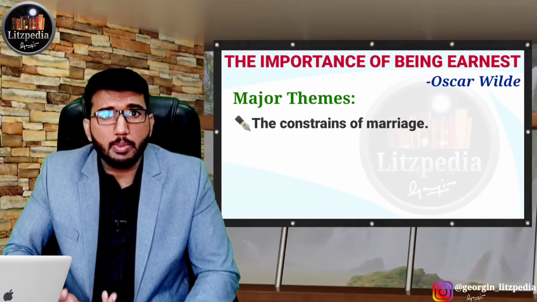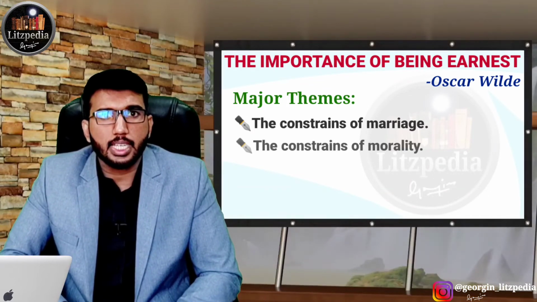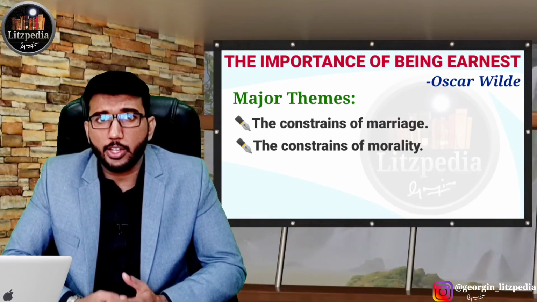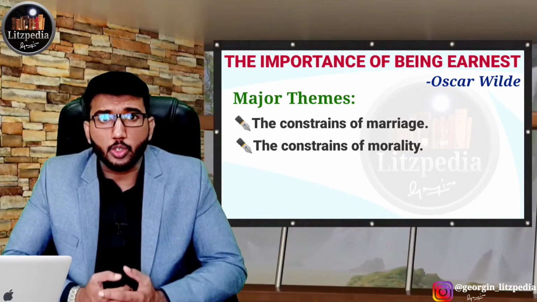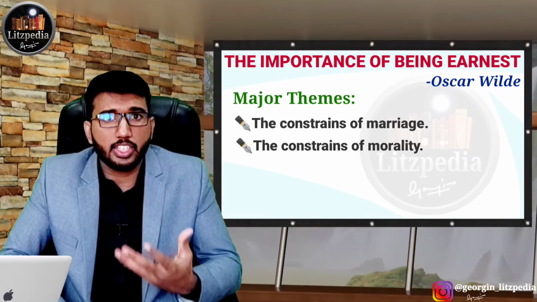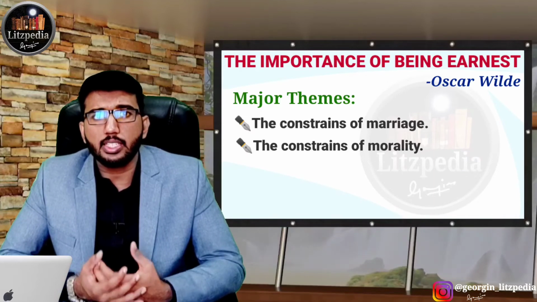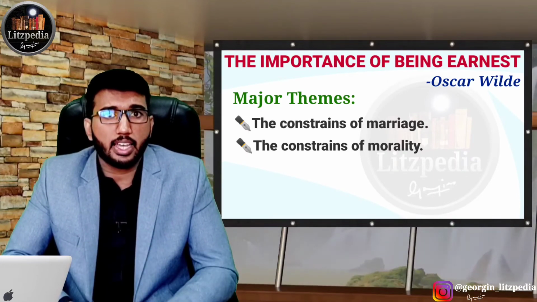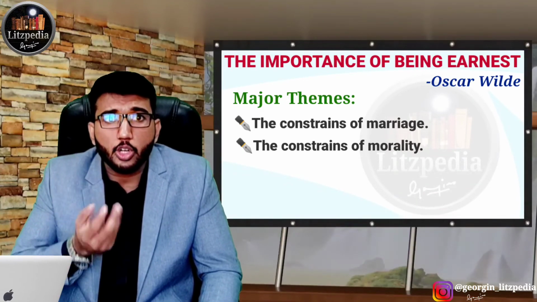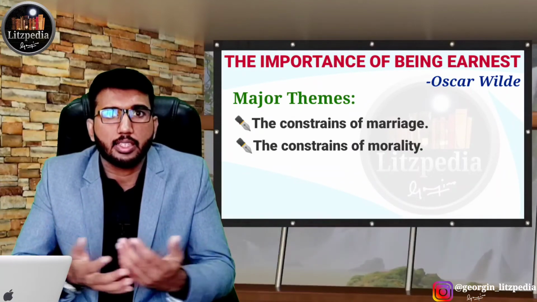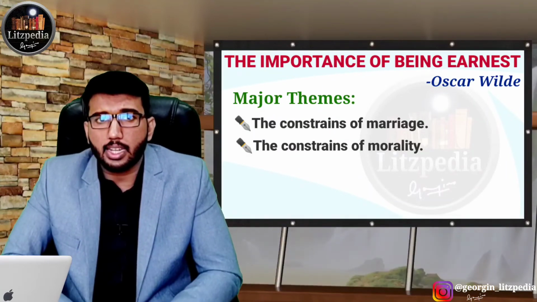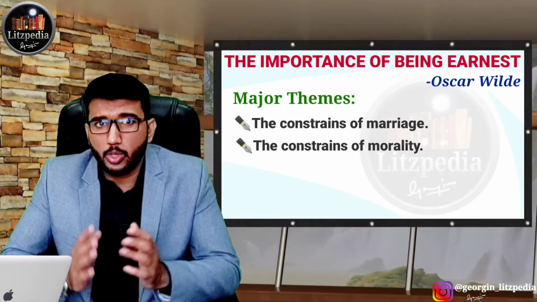The next theme in the play is the constraints of morality. We can see this because during the Victorian time period, people were forced to suppress their personality and their feelings. They were supposed to have gentlemanly, gentlewoman behavior, and because of this, many of them pretended that they are really gentlemen with very strong moral principles. But on the other side, when people are not noticing them, they take part in illegal activities, having drugs, and sexual pleasures, etc. All those things were a part of Victorian society. So they adopted a dual personality.